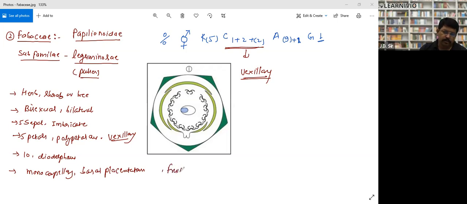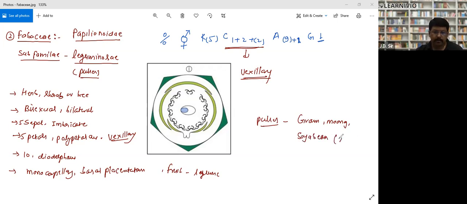Next, fruit is legume. Example, in economic importance, the pulses like gram, moong, soybean, Glycine max. Do you know soybean? Yes, sir. This is called Glycine max, actually.